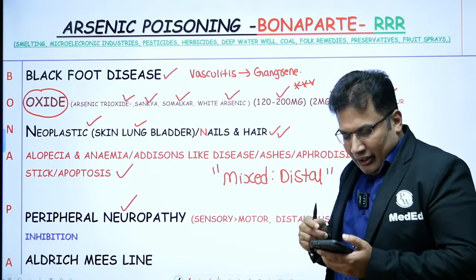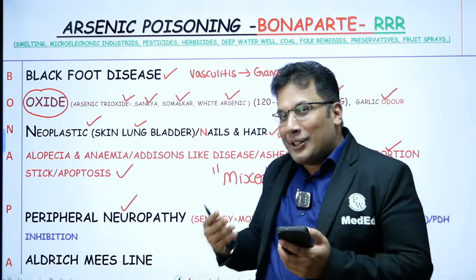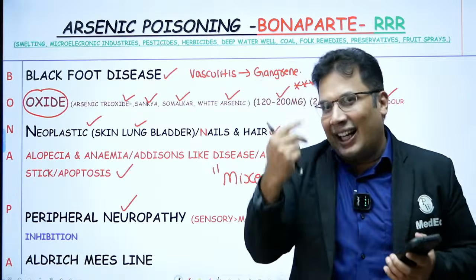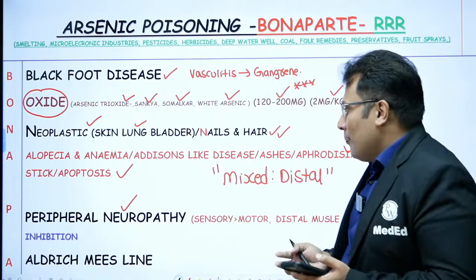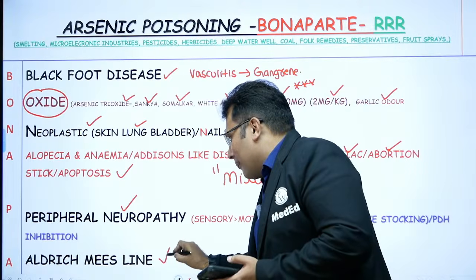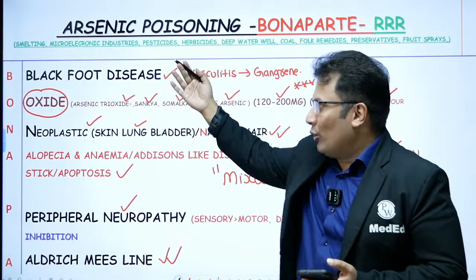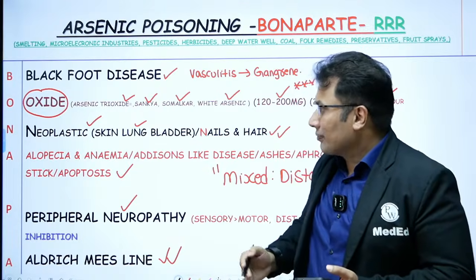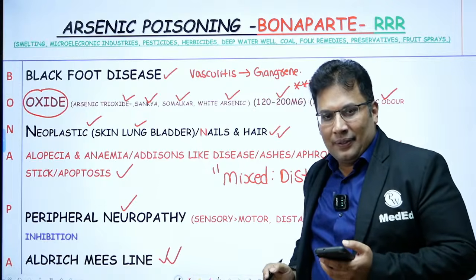Aphrodisiac means it is a substance which increases sexual desire. Then A for Aldrich Mees line. So I'll repeat again: black foot disease, oxide, neoplasia, alopecia, peripheral neuropathy, then Aldrich Mees line.